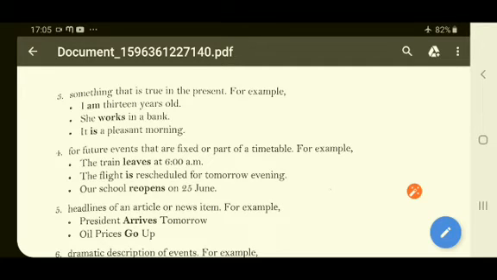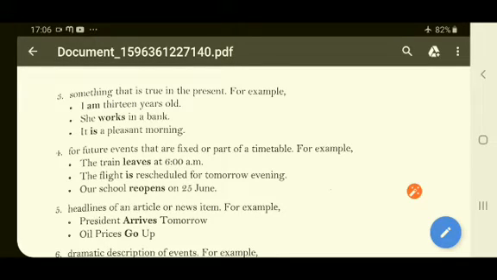The second example: she works in a bank. At present, she is working in a bank, but we never know. In future, she will not work in a bank. She will work somewhere else. So, children, whatever is true in the present, now, it won't be true in the future. We can use the simple present tense for this also.